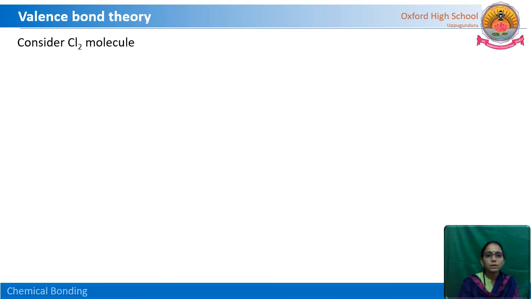Let us see the chlorine molecule formation, how the orbitals are overlapped here. Chlorine's atomic number is 17. In the chlorine molecule, two chlorine atoms have to overlap. The electronic configuration is 1s2, 2s2, 2p6, 3s2, 3px2, 3py2 and 3pz1.